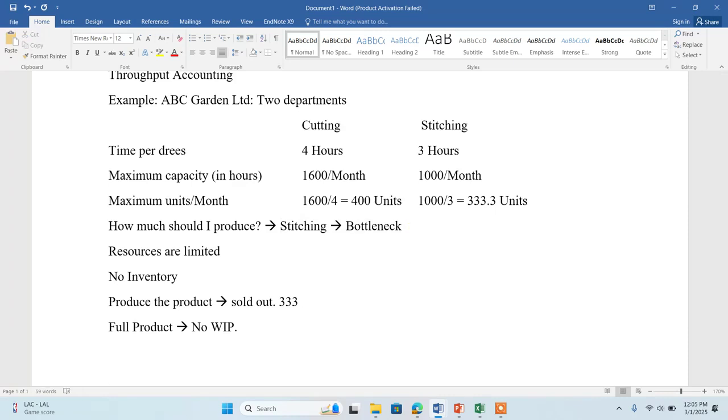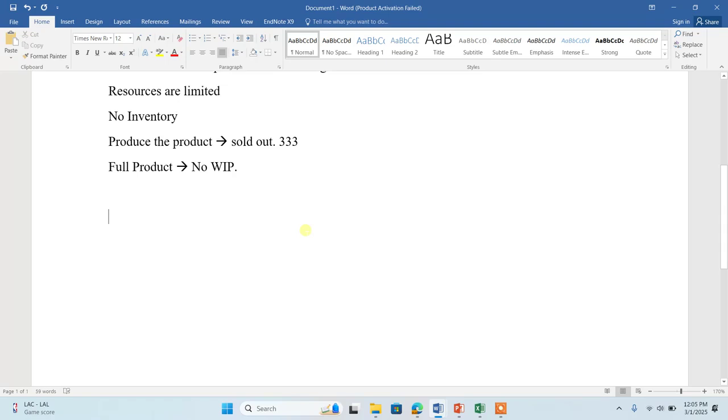The second scenario which we need to understand for why we are using throughput accounting is, for example, if my company produces, let's suppose, 3 different products. For example, I'm producing 3 products A, B, and C. Now the demand for A, B, and C in the market is of course different.